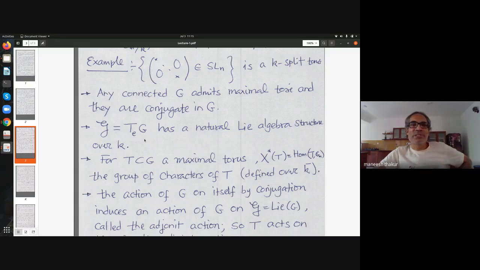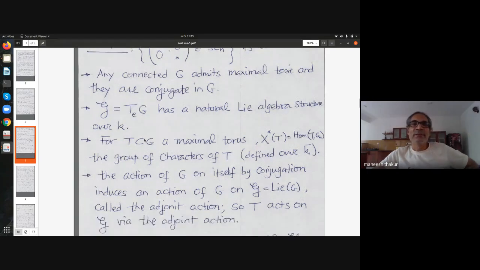So the same situation can be generalized as in Lie theory to algebraic group theory. Here the algebra of functions is the coordinate ring, and then you can talk of derivations on that algebra, the coordinate ring of G. I have not written all that down here, but you can see any standard book.